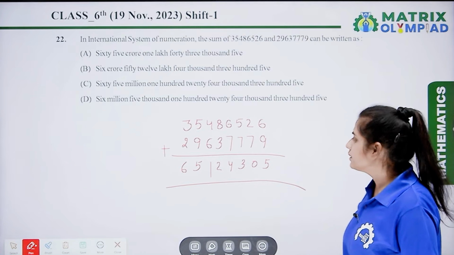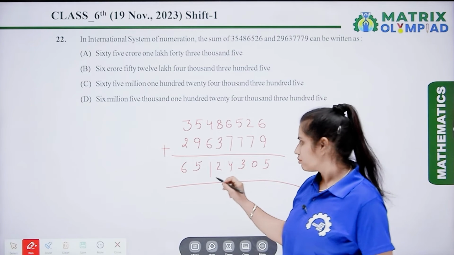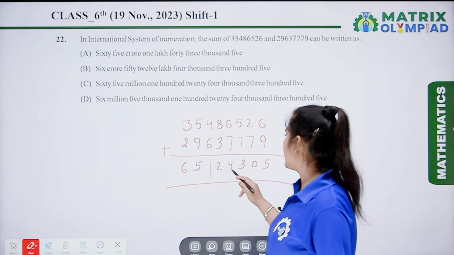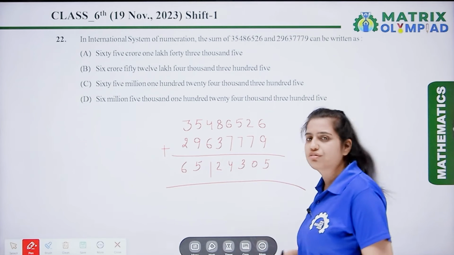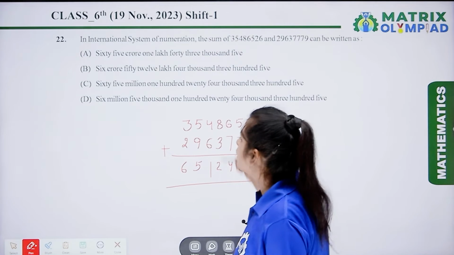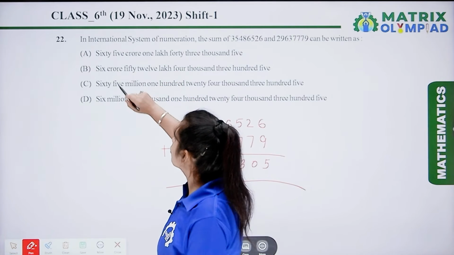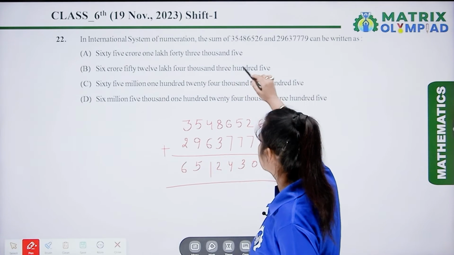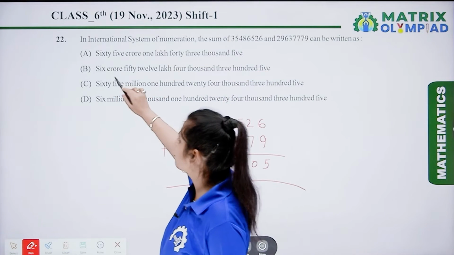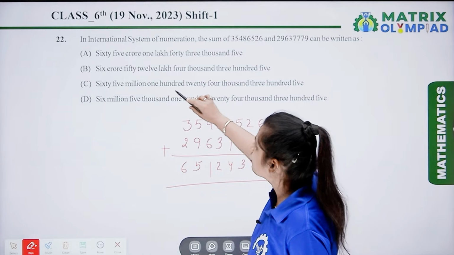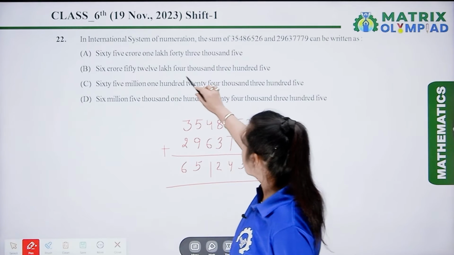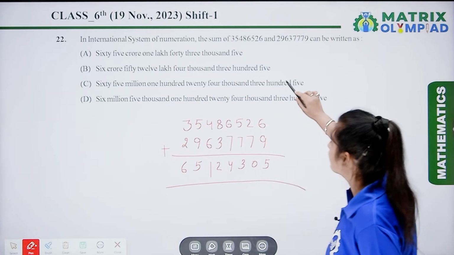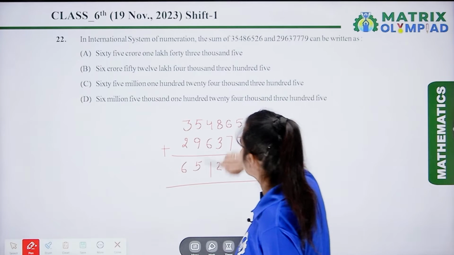So the answer is 6,51,24,305 according to the Indian system. And here let's check the options. 65 crore 1,43,005, so the first option is not correct. The second one is 6 crore 12 lakh 4,305, so this option is also not correct.